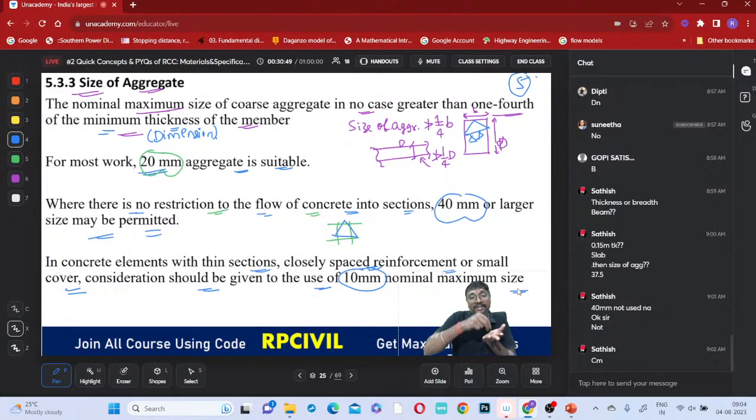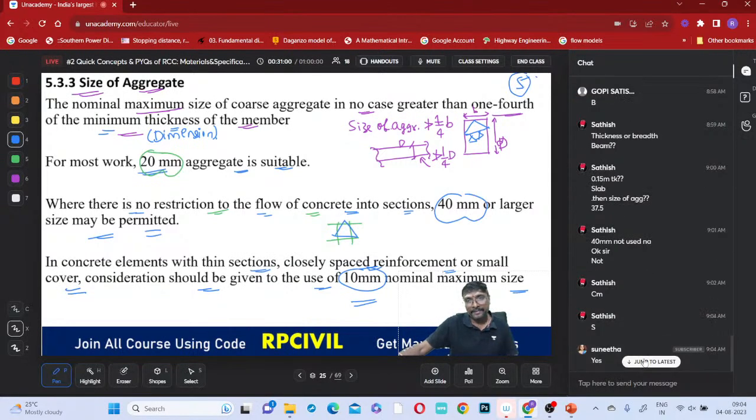20 millimeter aggregates also will not flow through this reinforcement cage. Then you have to go with this 10 millimeter nominal size. Is that clear, everyone? When to use 20 millimeter, when to use 10, when to use 40, and when to use 1/4 of this size. Clear, everyone? Shall I move to the next?